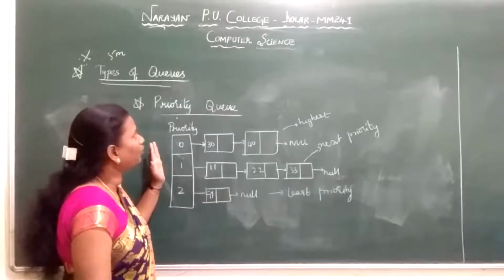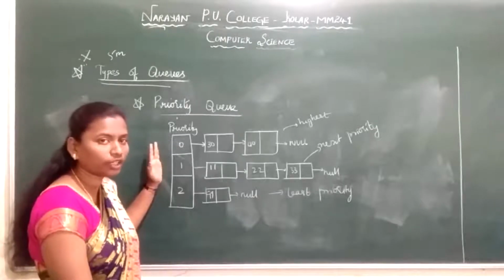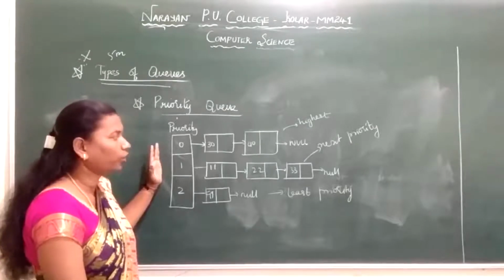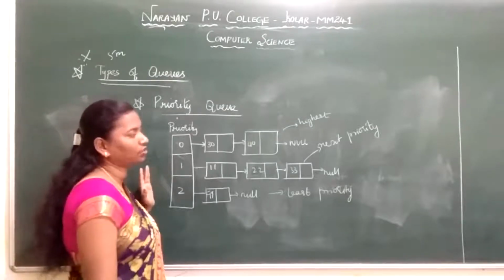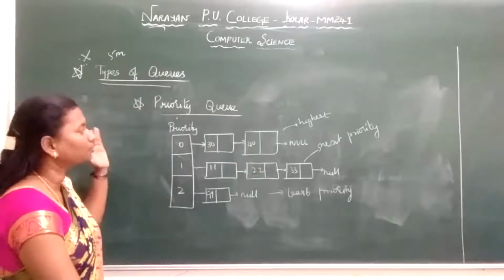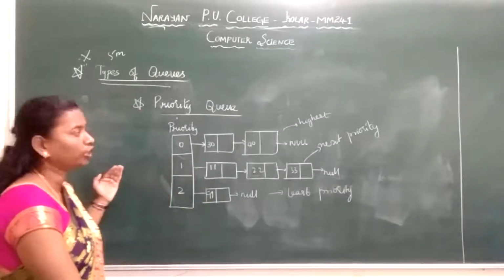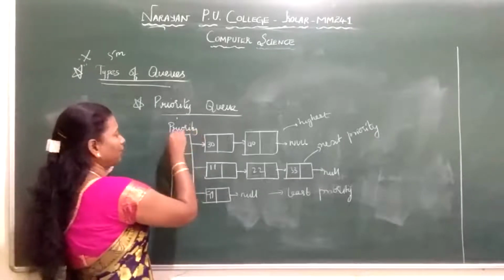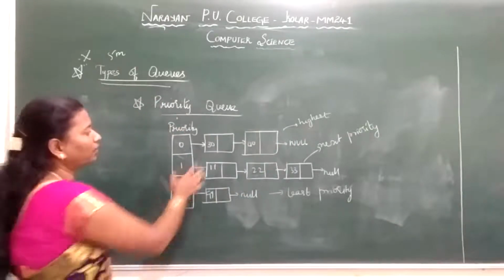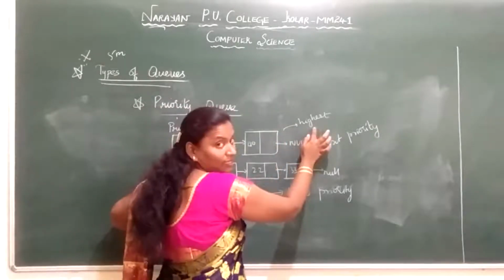Students, next we will see priority queue. This is your third type of queue. We have seen simple queue and circular queue. Now we will see priority queue. In the priority queue, based on some priority, we insert the elements, and deletion also takes place based on some priority. We assign the priority. Based on some priority the elements enter the queue, and based on some priority we delete the elements from the queue. Now here, imagine this is my priority box. For this set of elements, for example 30 and 40, 0 has the highest priority, so I am assigning it the highest priority.